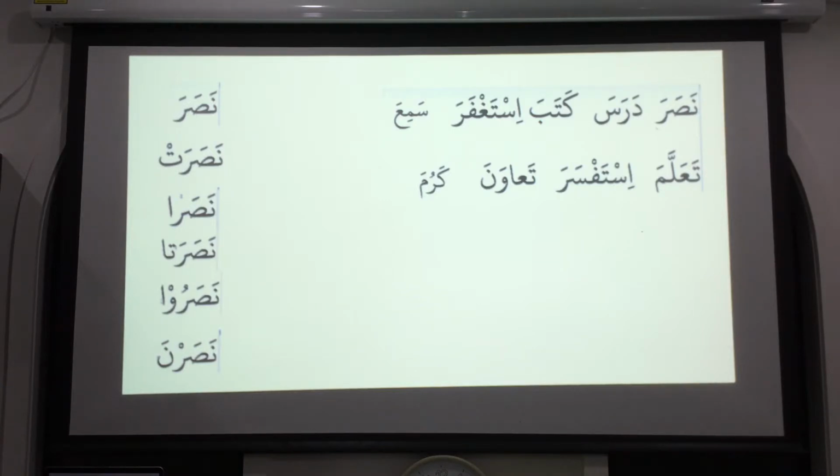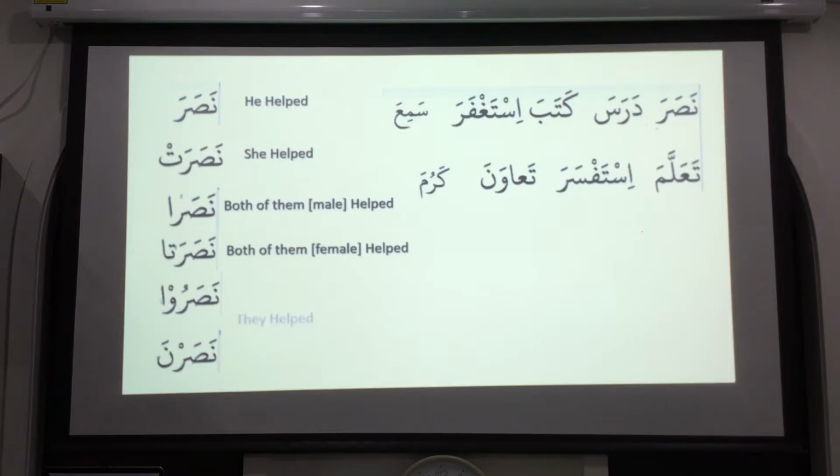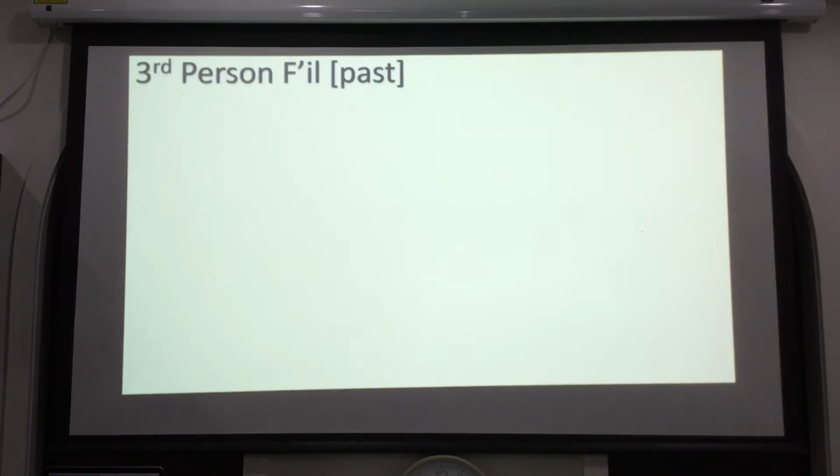Let's look at the translations here also. So far everybody clear? Very easy, right? If you think a little bit you can remember it, nothing difficult so far.